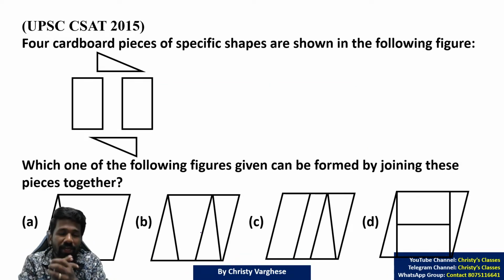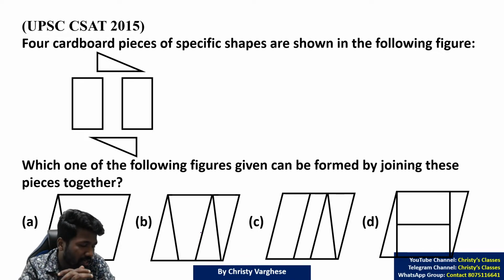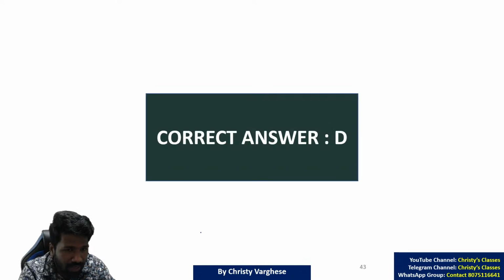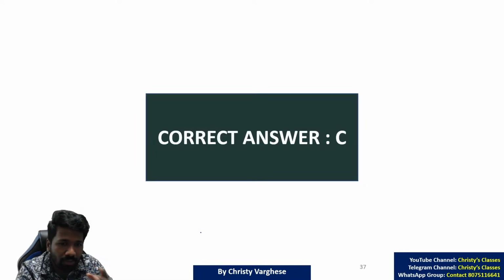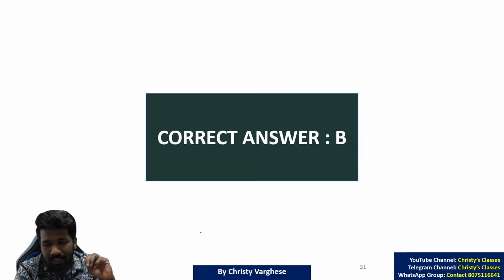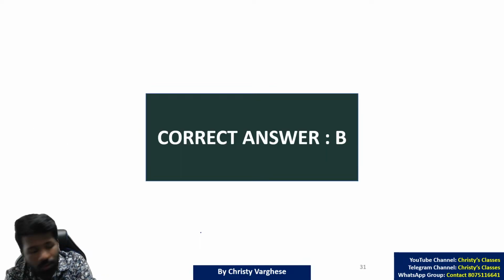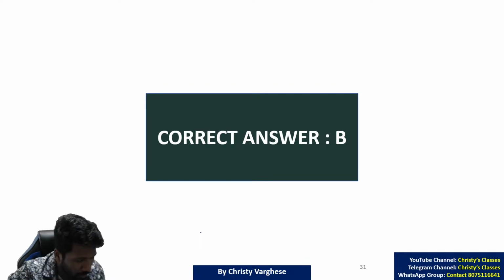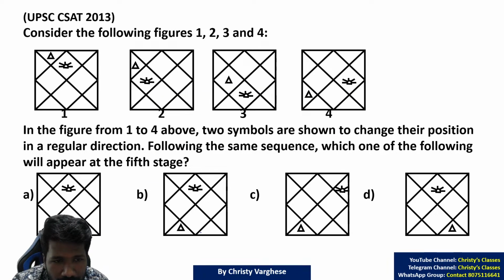For the CSIR NET exam and GATE exam, it is still being asked in most years. In the GATE exam, there is a commonly asked topic called spatial aptitude. This comes under spatial aptitude, so these things are very important. For the CSIR NET exam, in the last 3-4 years it was asked 1 or 2 times, but before that it was asked more frequently. Okay, so that is about this chapter. Hope you all understood this chapter.